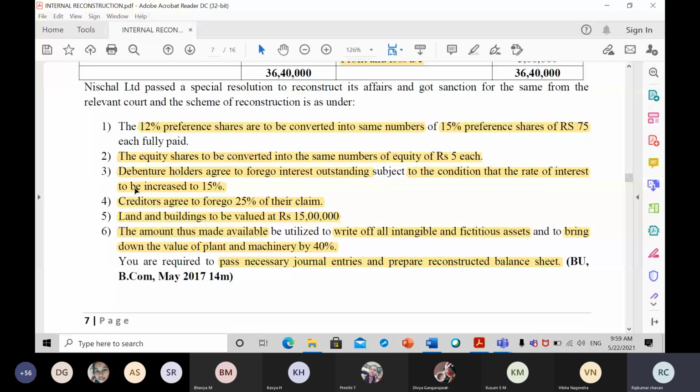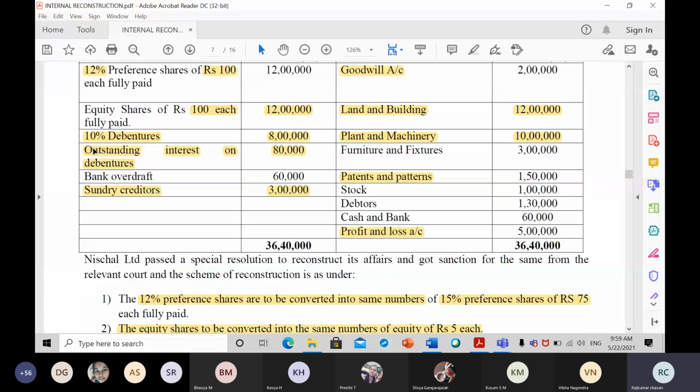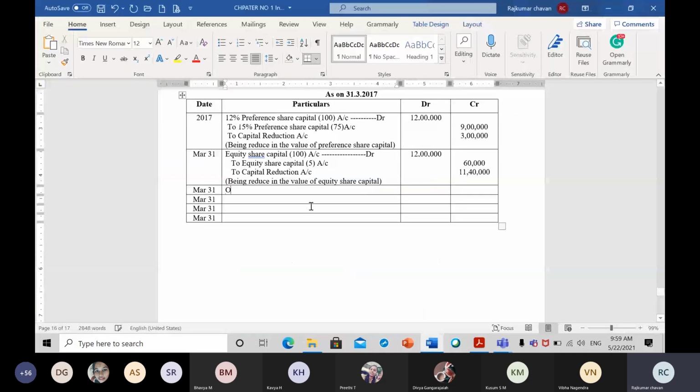Debenture holder. Now coming to the third adjustment. Debenture holders have agreed to forego interest outstanding, right? They are ready to forego the outstanding interest. So what is the outstanding interest here? 80,000. Let us pass the entry for this. What will be the entry?